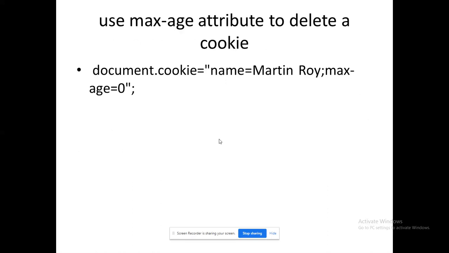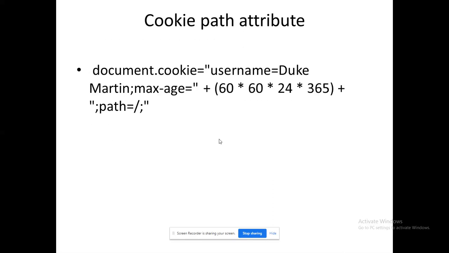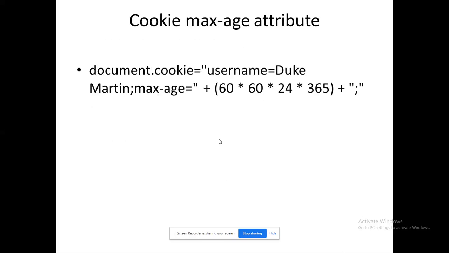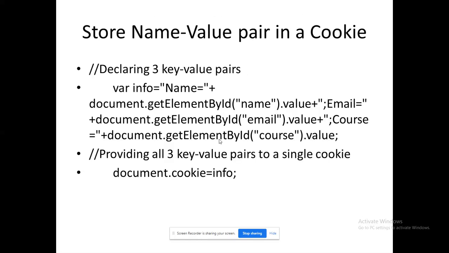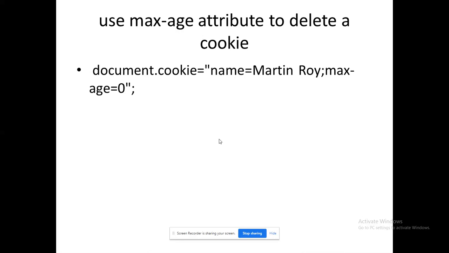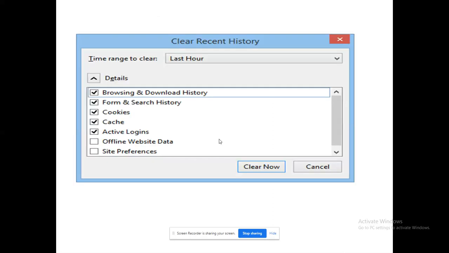That's it. How to delete a cookie? This is what I have conveyed in max age. In the previous example, we used max age for determining the validity of the cookie. In the same way, if I put max age equal to 0, I can delete a cookie. If I fix max age equal to 0, it states that the cookie got deleted. The value available in the cookie is also erased. The variable is also deleted. That is the usage of max age.